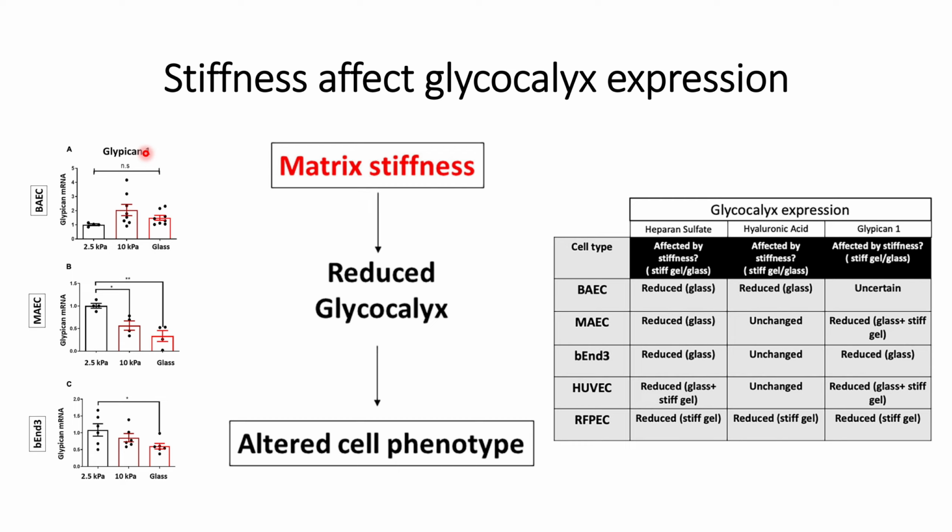However, in this case for glycosylation, which is one of the core proteins for the glycocalyx, the quantification was done based on qPCR, and they checked the mRNA levels. What they found is that in these endothelial cells, that is BAEC, the glycosylation mRNA is high.